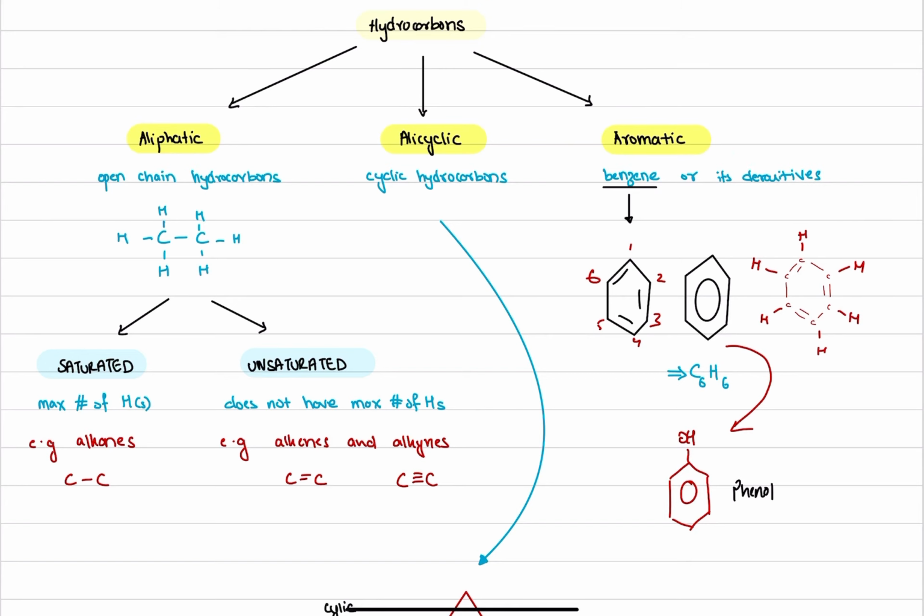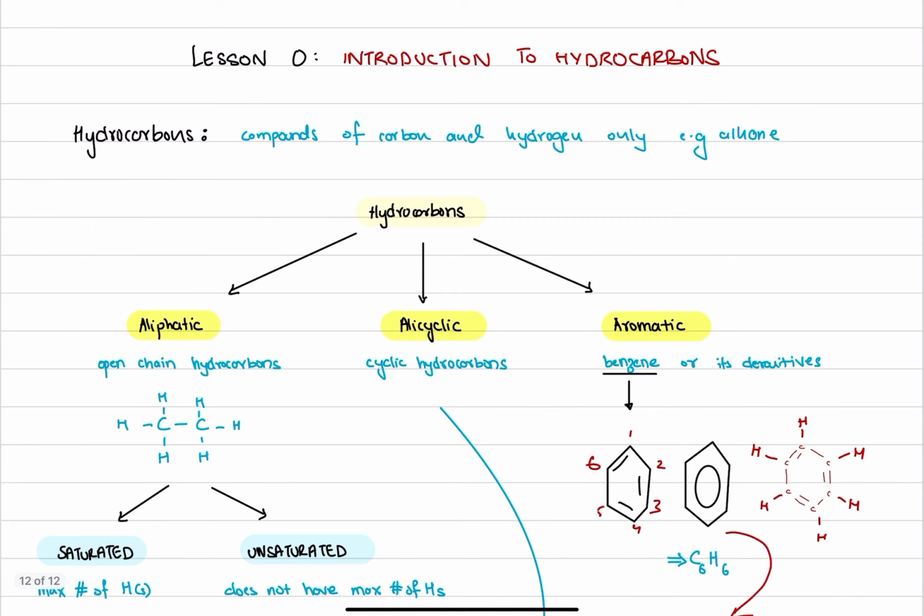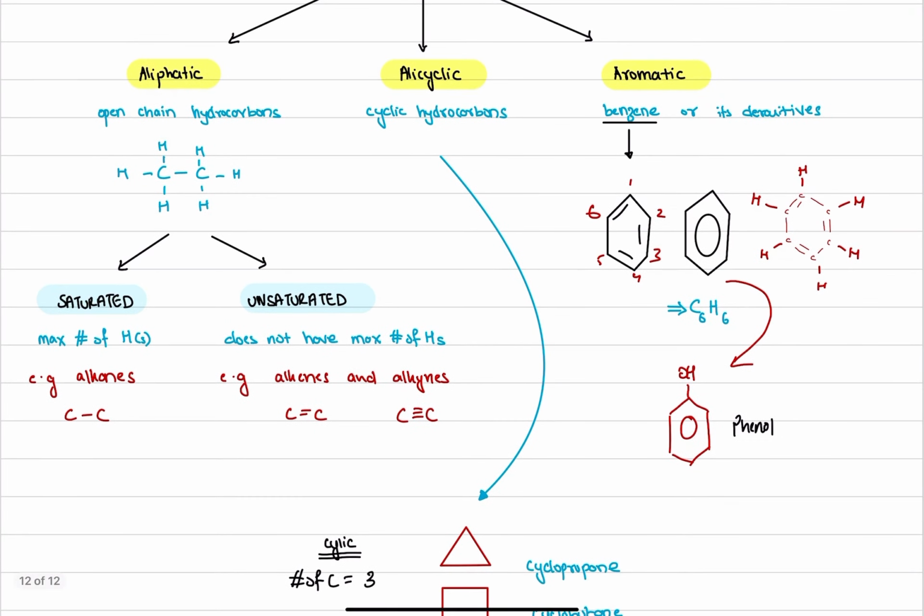So now I hope that you already have a good idea of what we are about to study in this course. You know what hydrocarbons are, why study organic chemistry, what different classes of hydrocarbons we will be dealing with, and also have an idea of what aliphatic, alicyclic, and aromatic basically mean. And so when you have a molecule in front of you, you can easily judge which class of hydrocarbons that molecule belongs to.